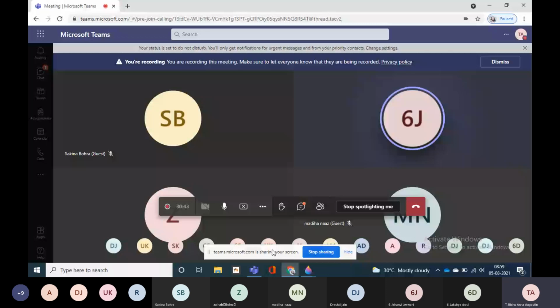Then in second one, banyan, gulmohar, peepal, mango. Banyan, peepal and mango have simple parallel venation. So here gulmohar is the odd one out. In second one, gulmohar is the odd one out. And in first one, mango is the odd one out. Clear? Have you written? Yes, ma'am. Okay.